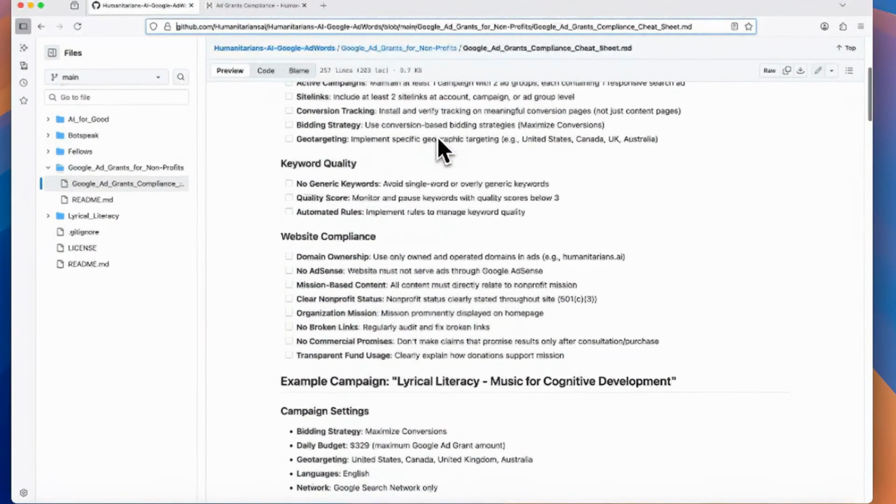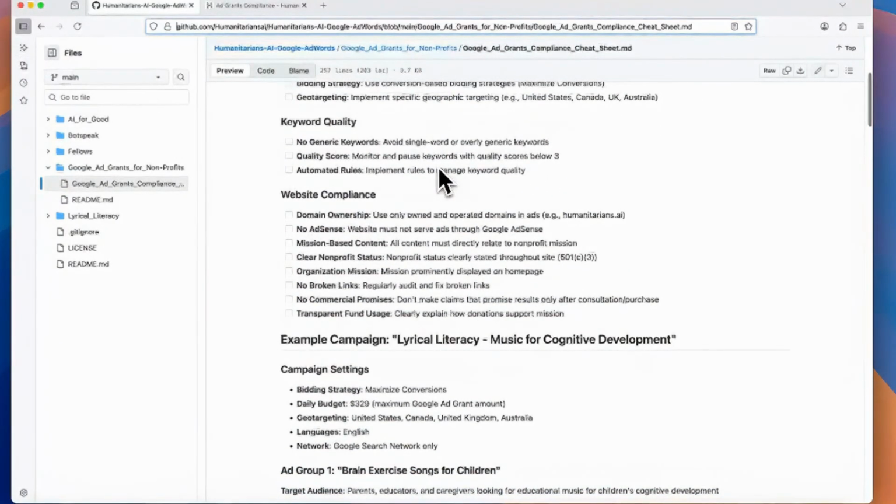Bidding strategy. So we'll talk about that a bit when we get into that. Geotargeting is where you limit it. They don't want just the entire world. Our focus will be mainly US, even though we're creating videos on YouTube, so theoretically anybody could do it, but our language is English. So it would make sense to restrict them to English-speaking countries, mostly. We also have some Hindi and some other stuff. But for simplicity, we're just going to restrict it to the United States.